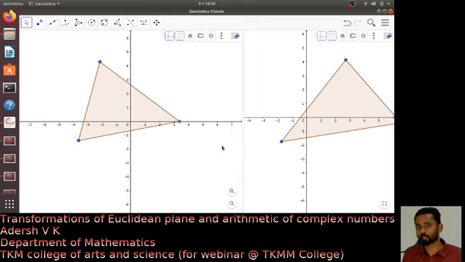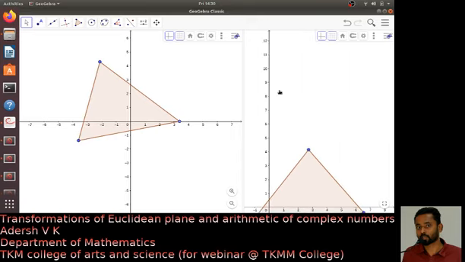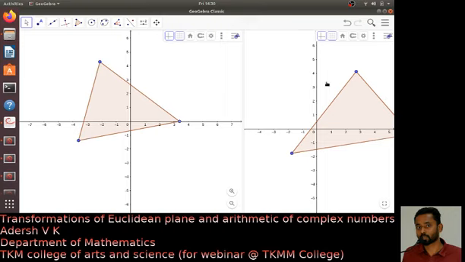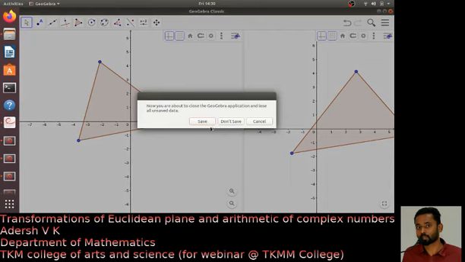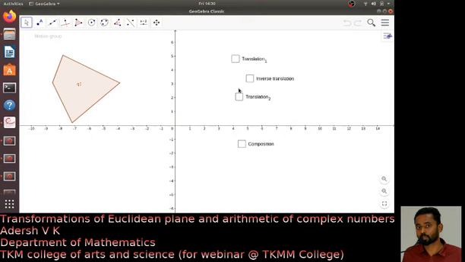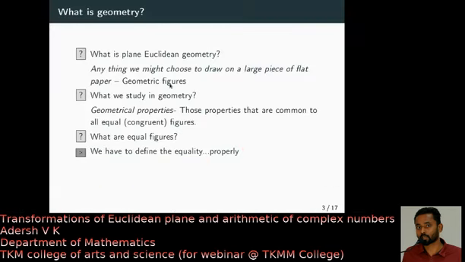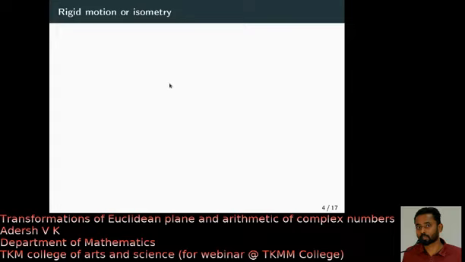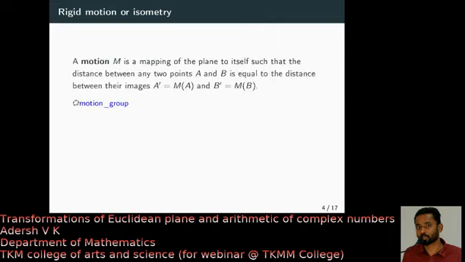So what is the other possibility? You can transform the entire plane in such a way that this figure coincides with this figure. Okay. This kind of equality, what I am speaking about, is distance preserving equalities, right? Our first consideration is distance preserving transformations, which are usually called isometry or rigid motion. So what is a rigid motion?